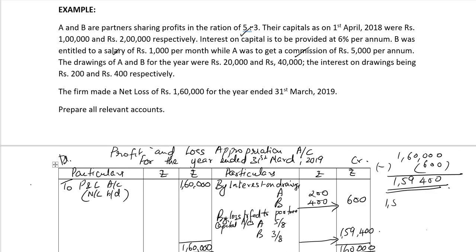So, on dividing by 8, I get 19,925 rupees. So, A gets loss 19,925 into 5, which is equal to 99,625.